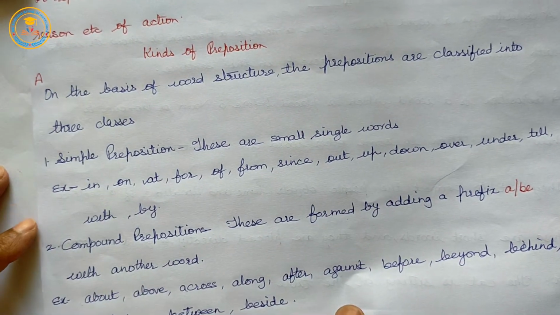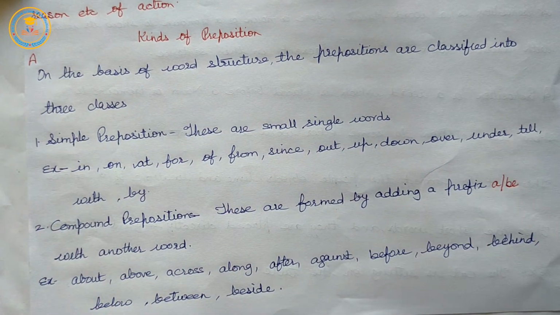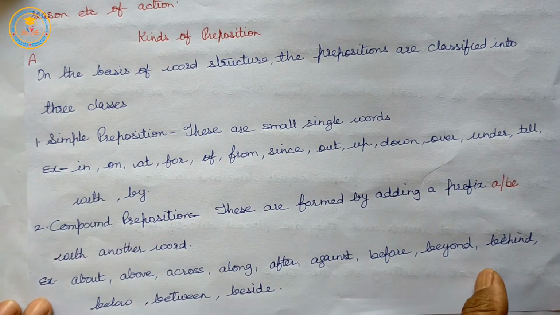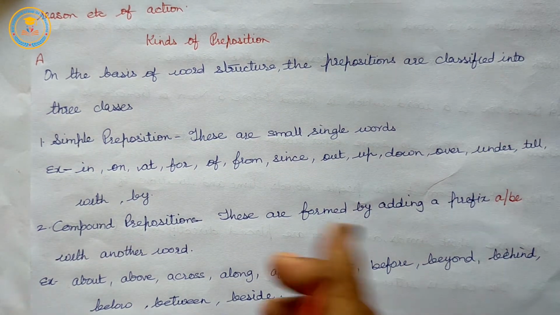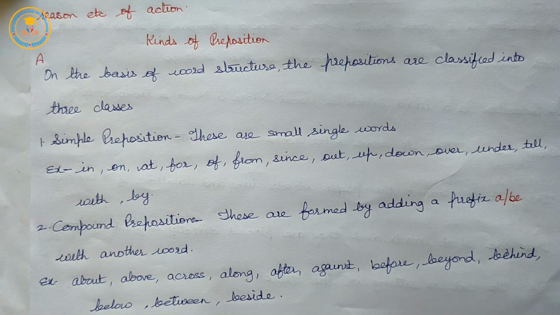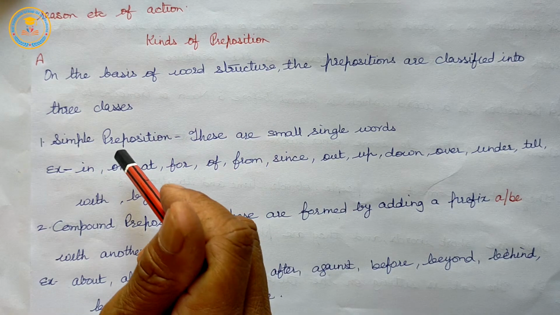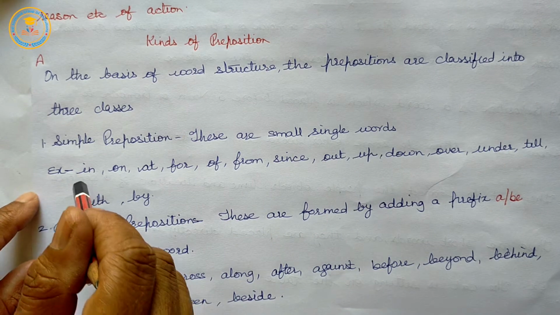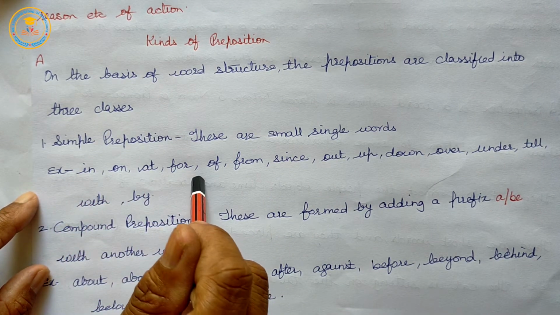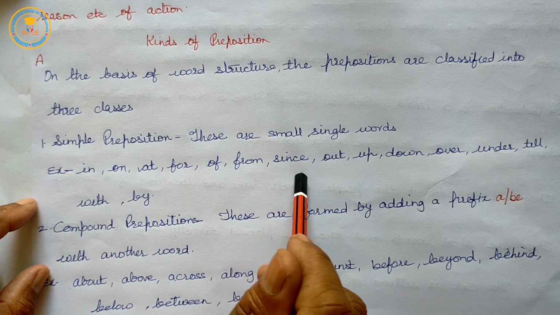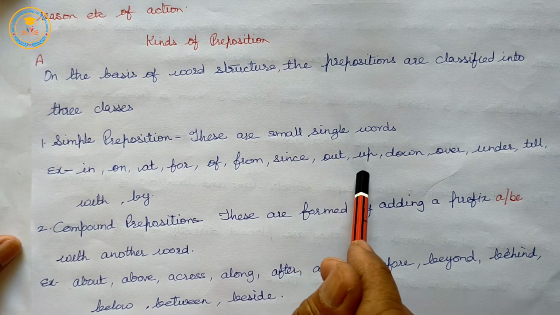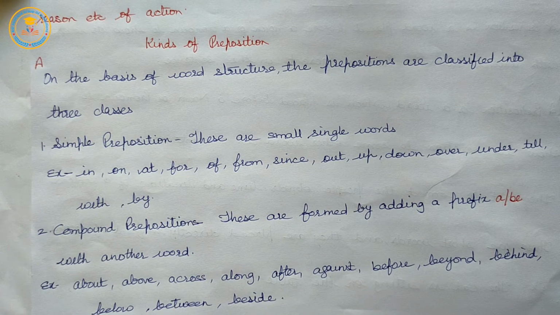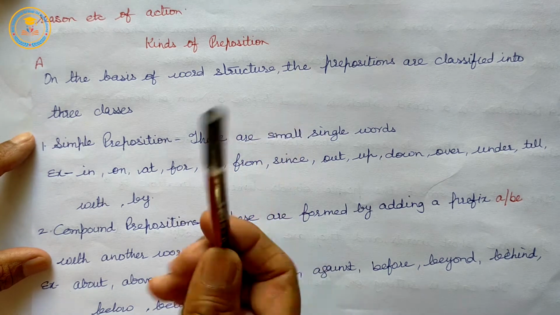So let us see first, that is simple preposition. These prepositions are small single words. Example: in, on, at, for, of, from, since, out, up, down, over, under, till, with, by, etc.